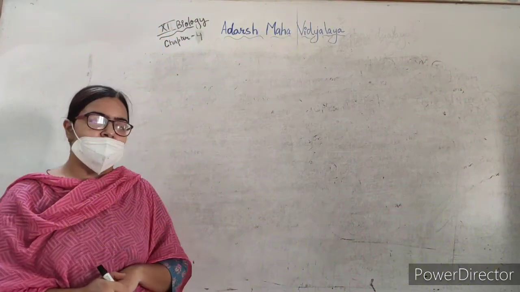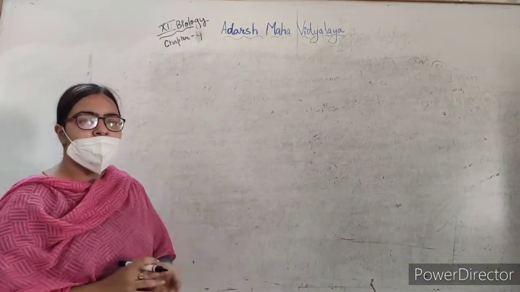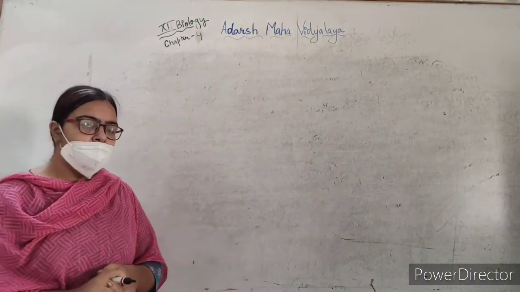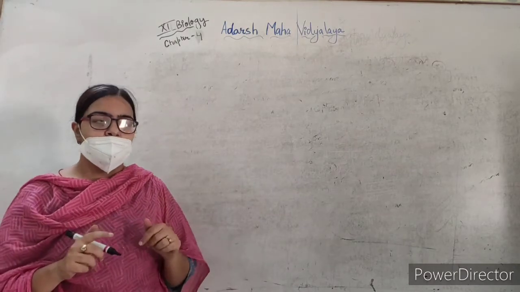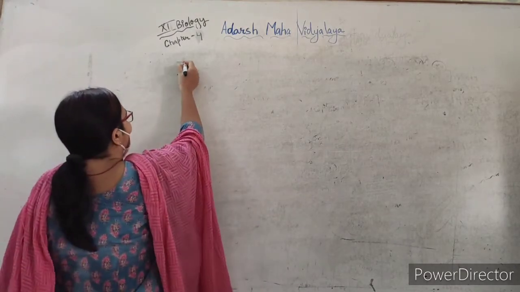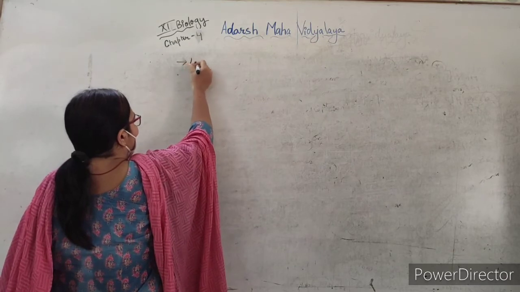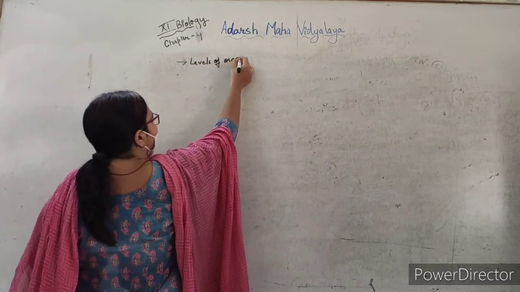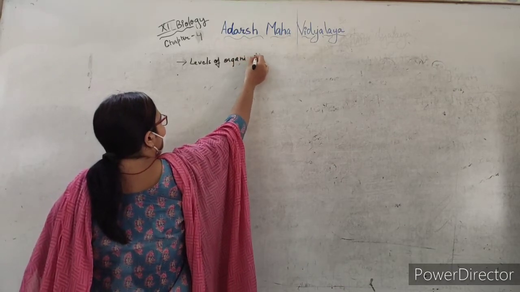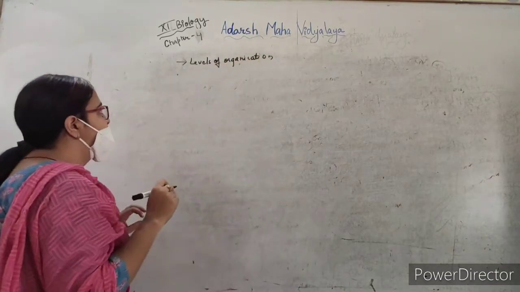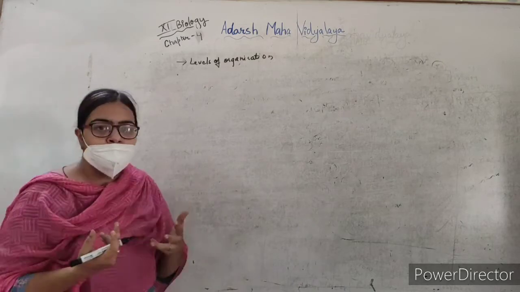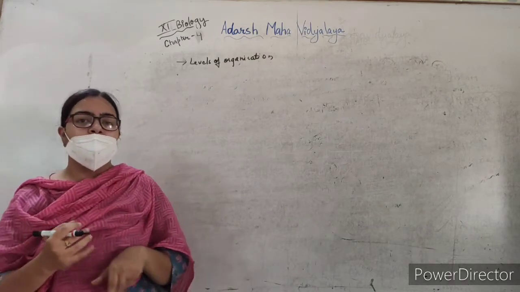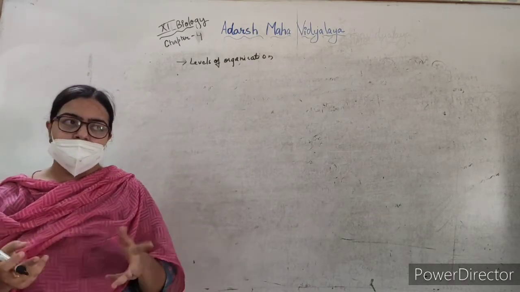Basic concepts which are there in the 4th chapter, that is animal classification. Okay, the first one is levels of organization. Now in this levels of organization, it can be cellular level, tissue level, organ level, or organ system level.